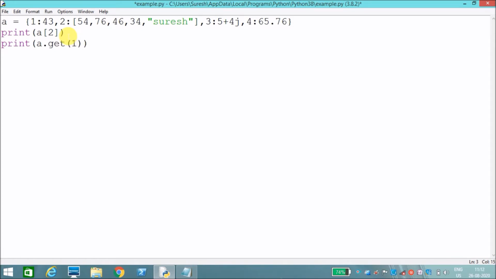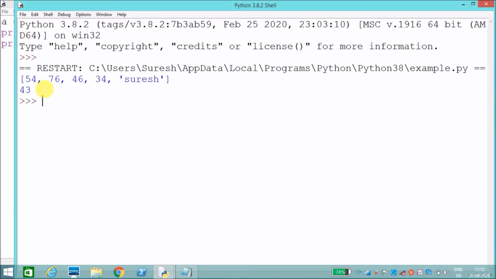Now I will execute. See, here I have printed the value of key 2, and here I have printed the value of key 1. Like this you can access the values.